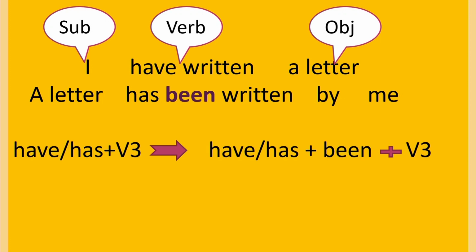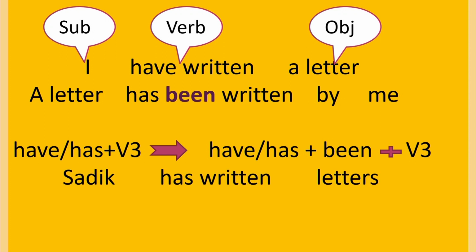What should we remember here? If the active voice sentence has have or has plus verb 3 form, we should change. If it is plural noun, use have. If it is singular noun, use has plus been plus verb 3. Let us know the second example, you will get an idea.